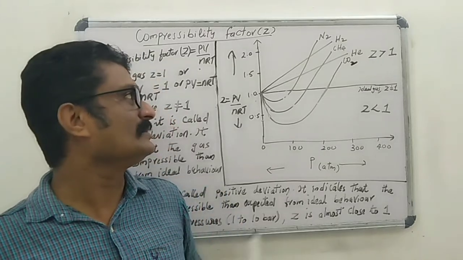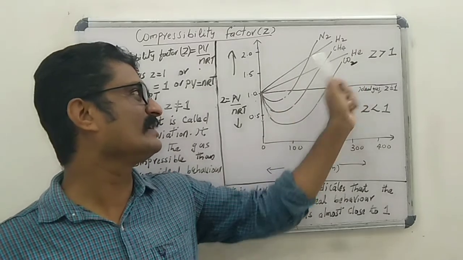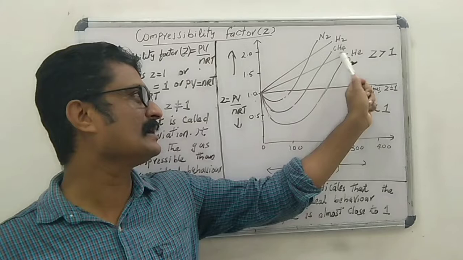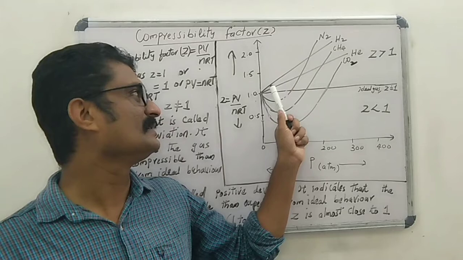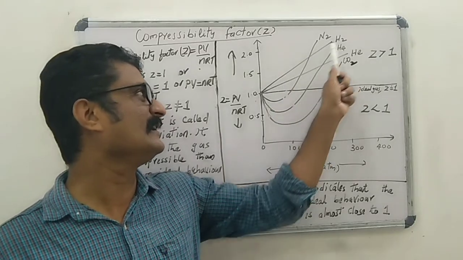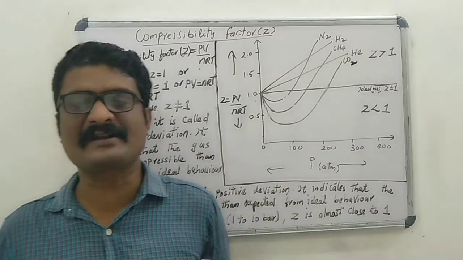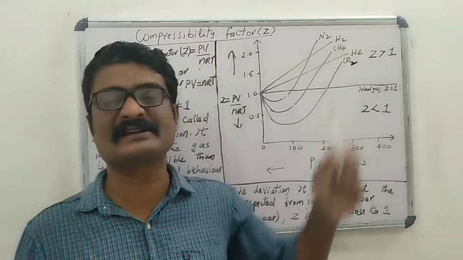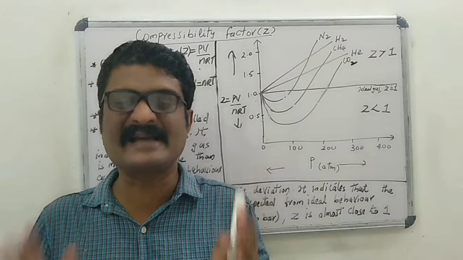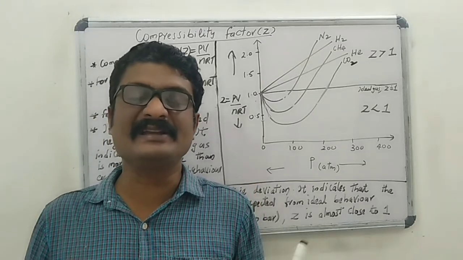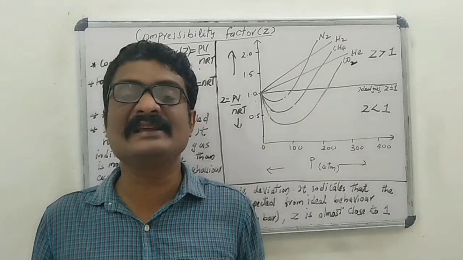For example, for gases like hydrogen and helium, the value of Z is always greater than 1. When the pressure increases, the compressibility factor of hydrogen and helium increases continuously. So for hydrogen and helium, Z is greater than 1. This means that these gases cannot be easily compressed and therefore cannot be easily liquefied.